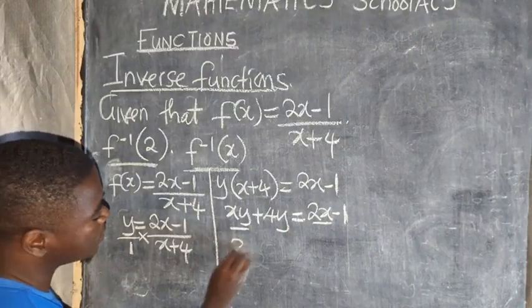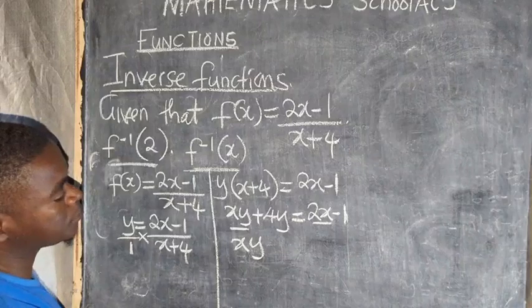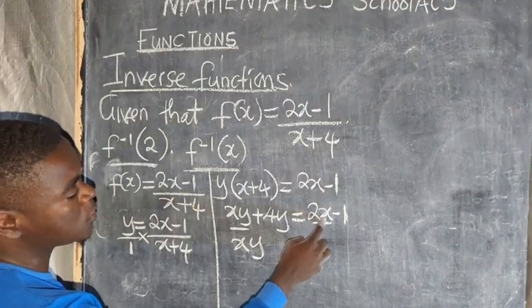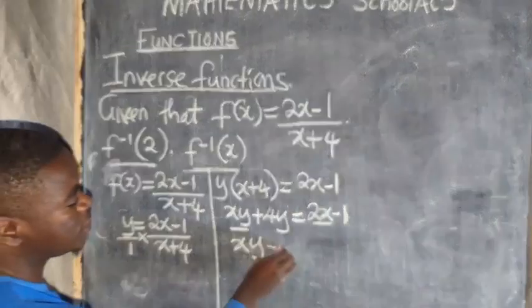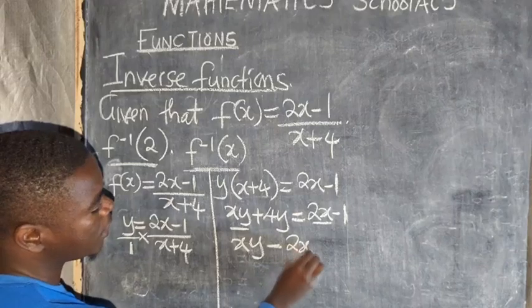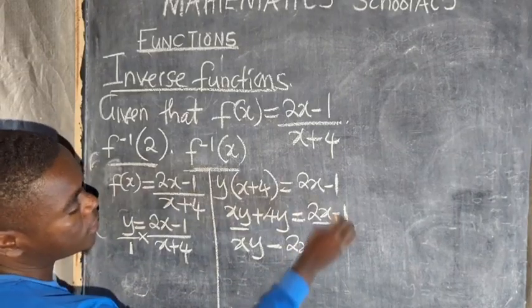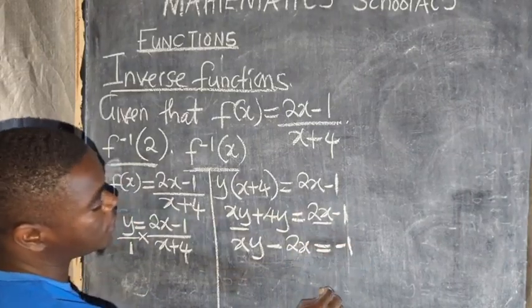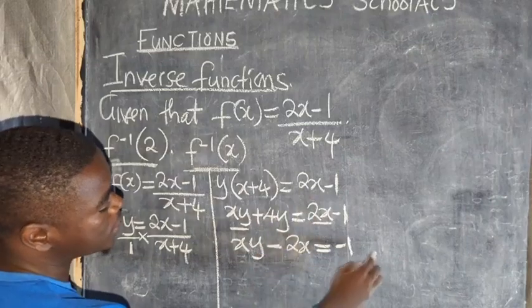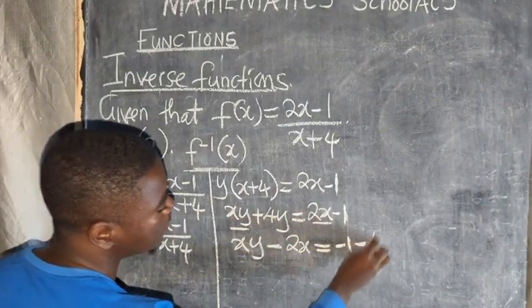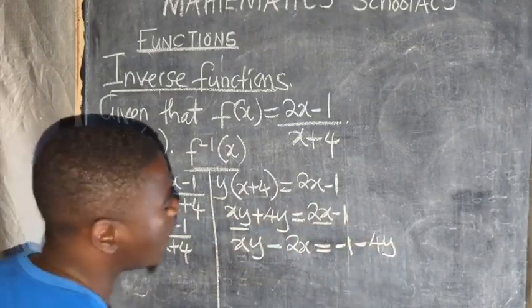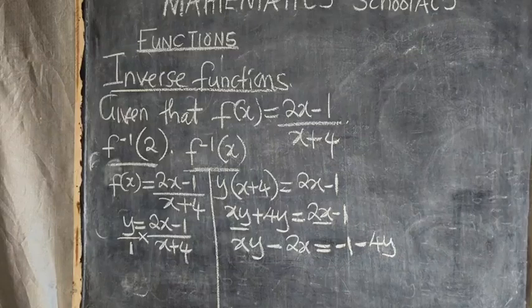So this is xy, I'm going to write it here. This is positive. When it comes this side, it becomes minus 2x, which is equal to negative 1. So this 4y goes aside. This is positive. When it goes aside, it becomes negative 4y.